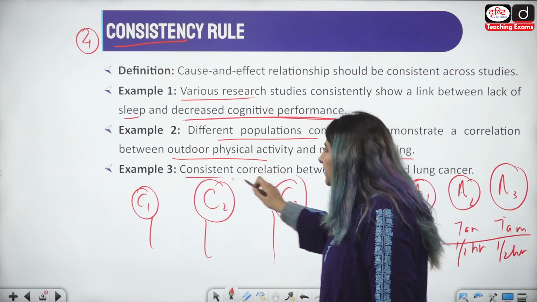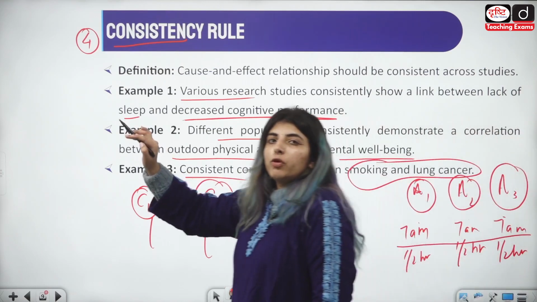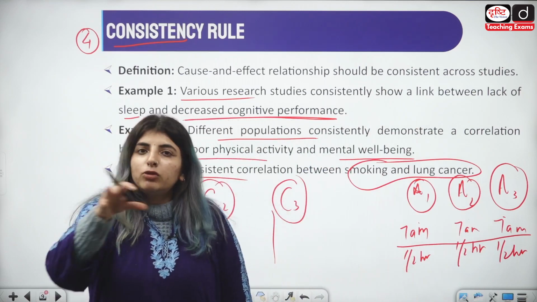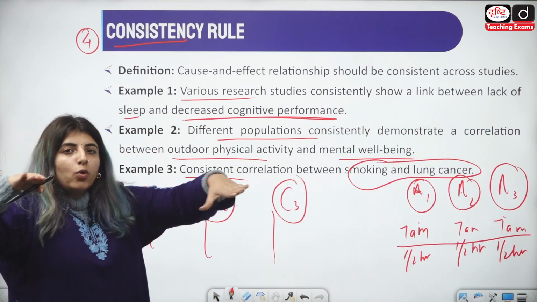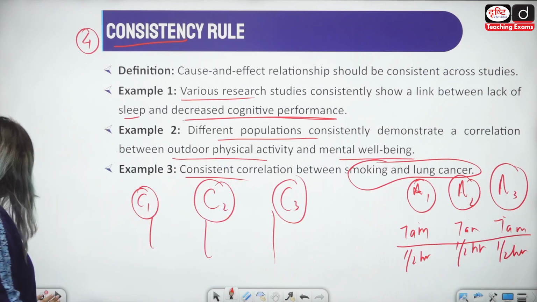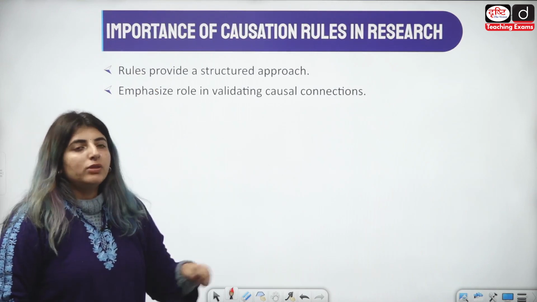Then example 3, consistent correlation between smoking and lung cancer. अगर मैं 5 ग्रुप्स को भी खड़े कर दूं और अगर उनको लंग कैंसर हो रहा है, मेजर कॉज वुड बी स्मोकिंग, अगर वो स्मोकर्स हैं, ठीक है? So I see smoking has a direct correlation with the 5 groups that I am studying under different ages as well. Right? Now, what is the importance of causation rules in research?